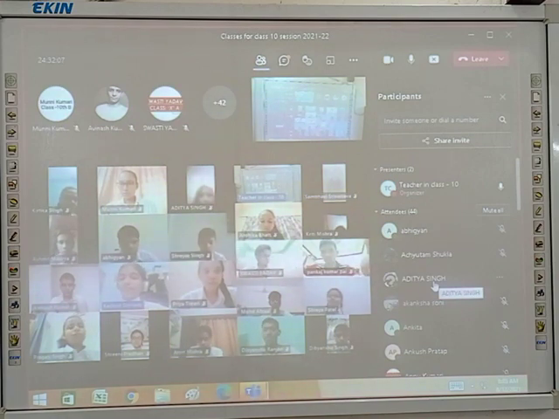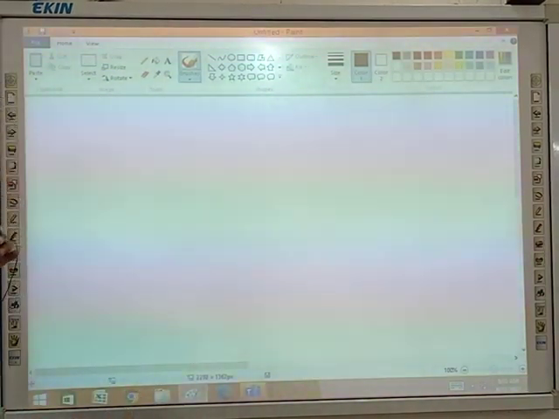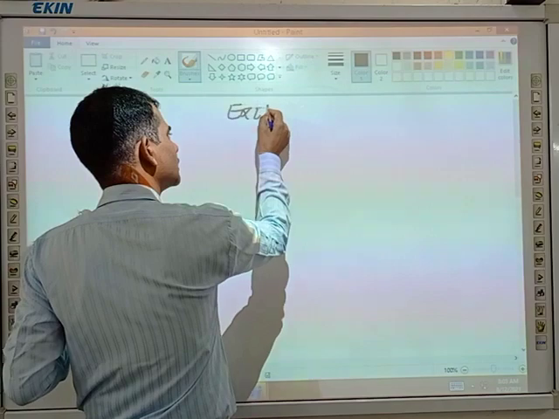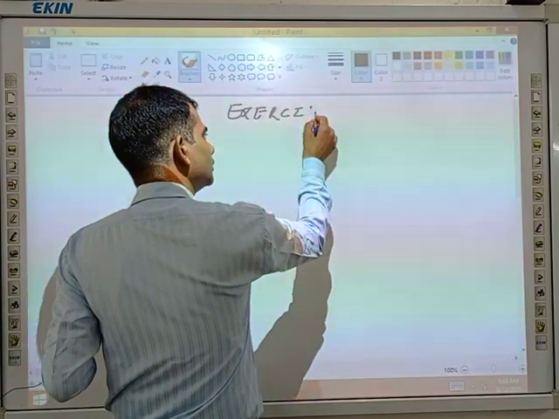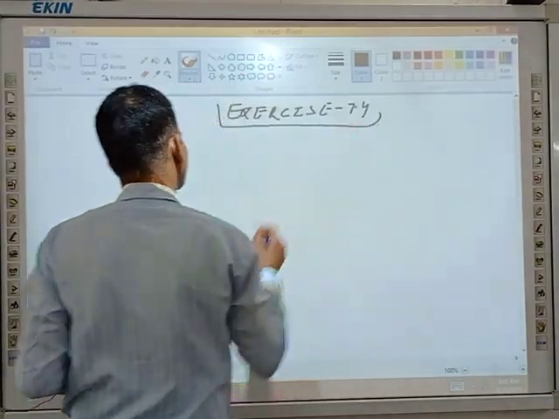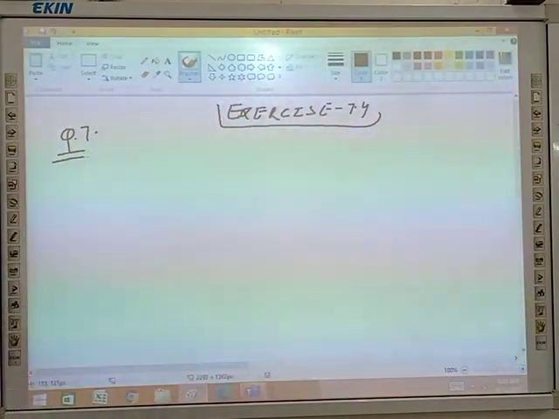Now question number 7 in exercise 7.4. Question number 5 and 6 we don't have to do. The rest, question number 5 and 6, depend on the area of triangles, and that is reduced by CBSE this year.